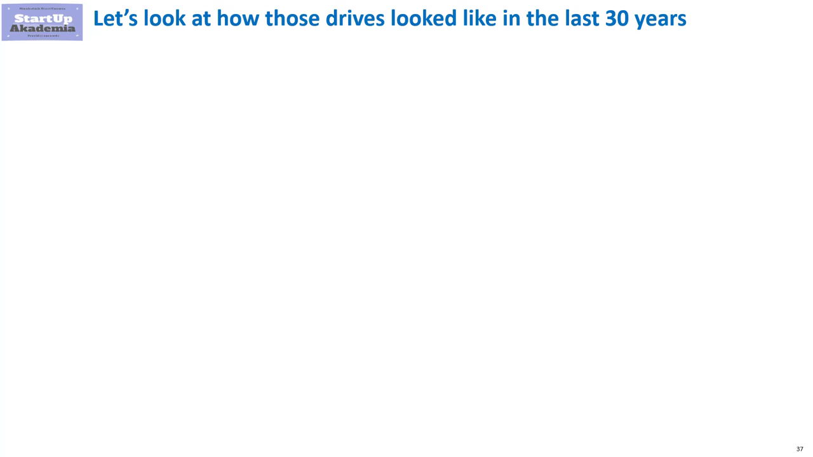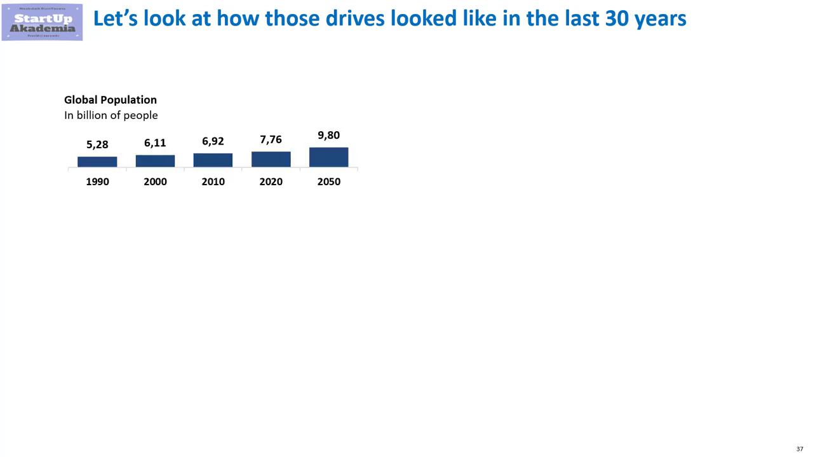Not surprisingly, the global population has been going steadily up. In 1990, we have just crossed the threshold of 5 billion people. By 2020, we got close to 8 billion, and most likely by 2050, we will have almost 10 billion people. In fact, this metric has been going up for most of the last 2,000 years.